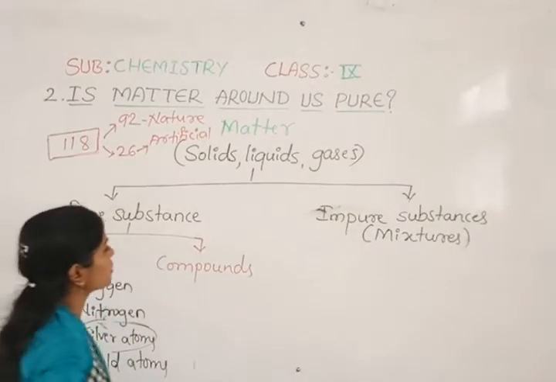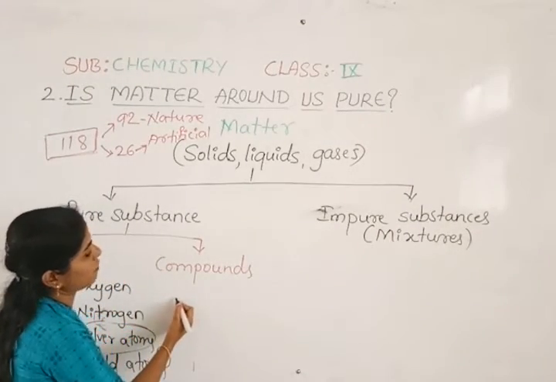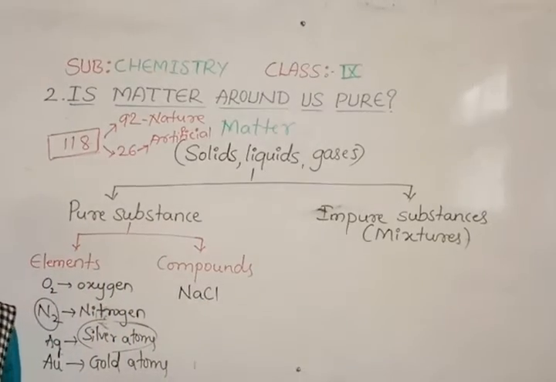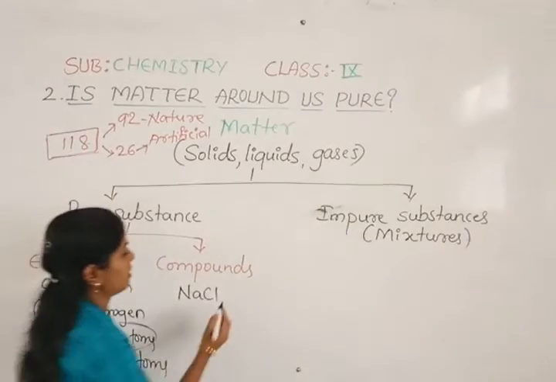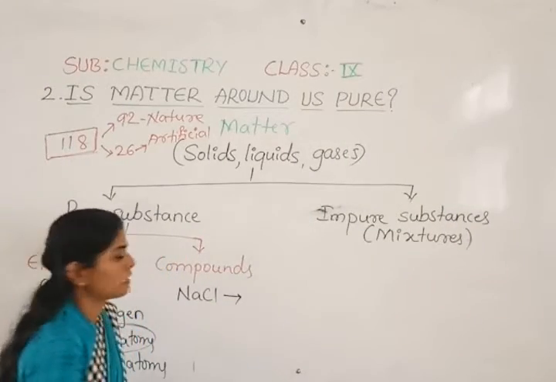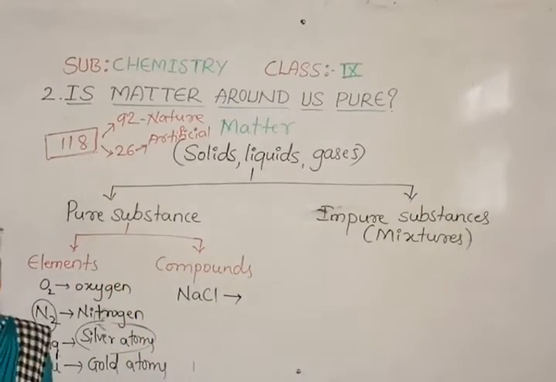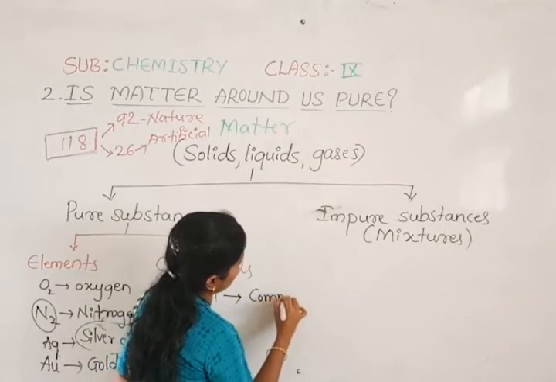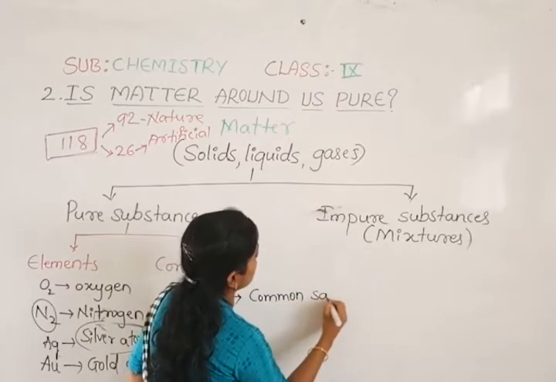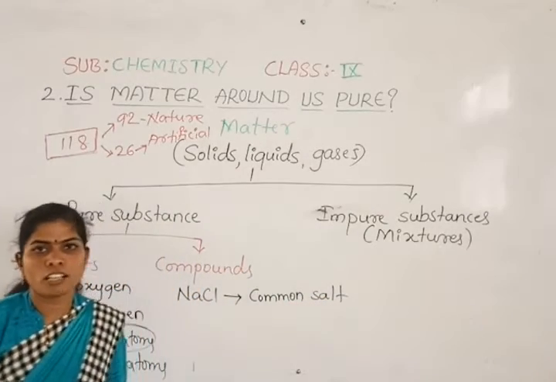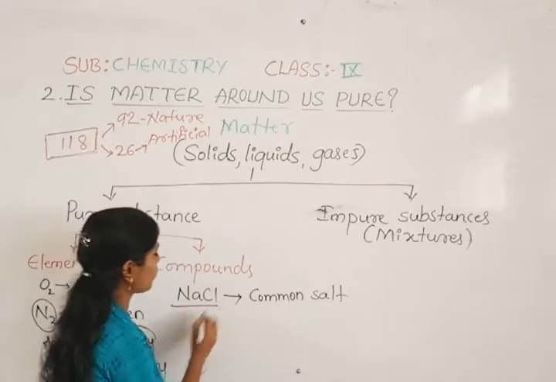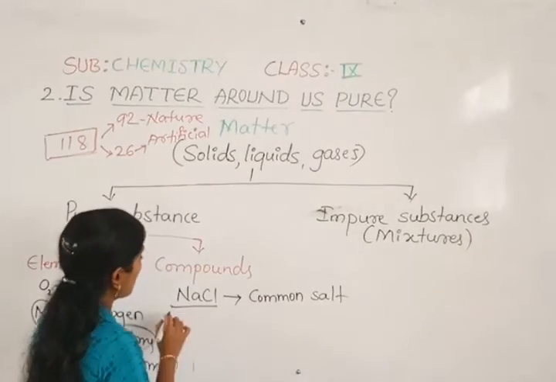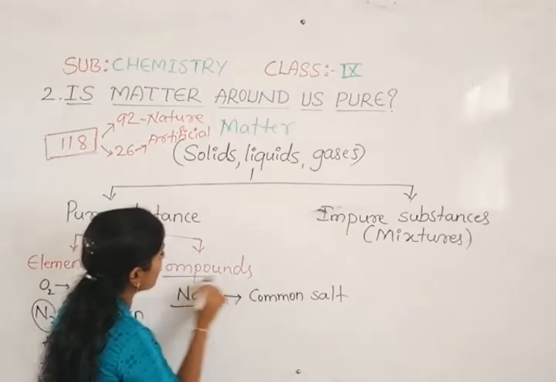For compounds, I will tell you an example: NaCl. Can you read the name of this? This is sodium chloride. What is this sodium chloride? The common salt which we use in our home, yes, you all use it now for food. So that is sodium chloride, the common salt, and this sodium chloride is a compound.